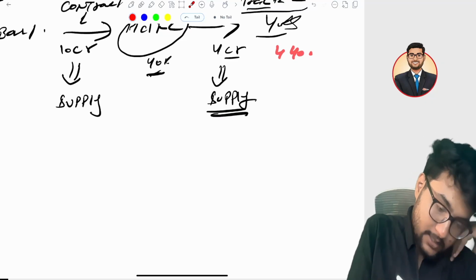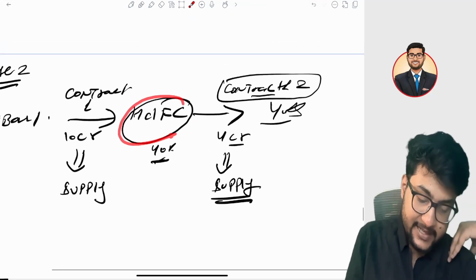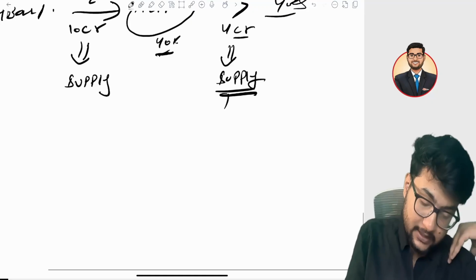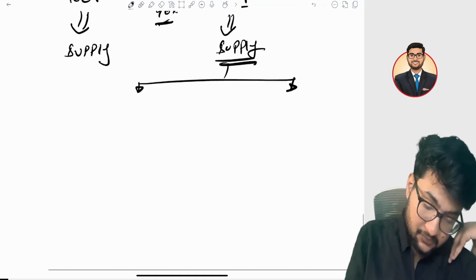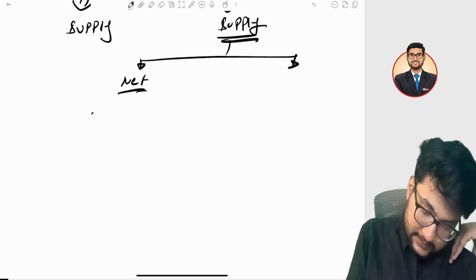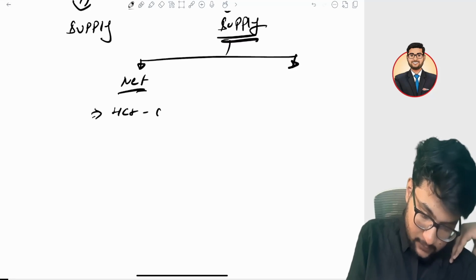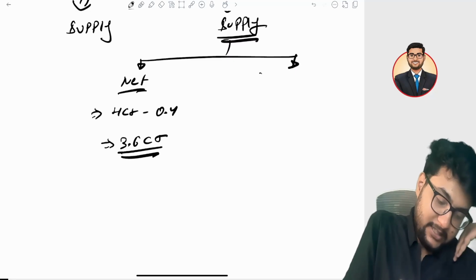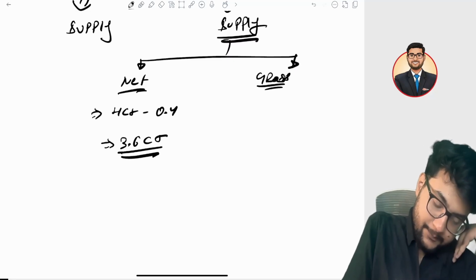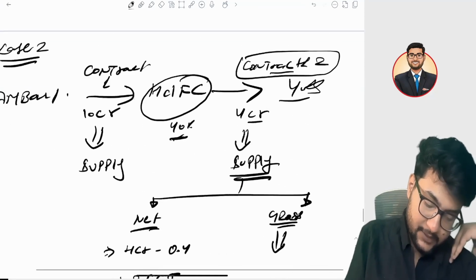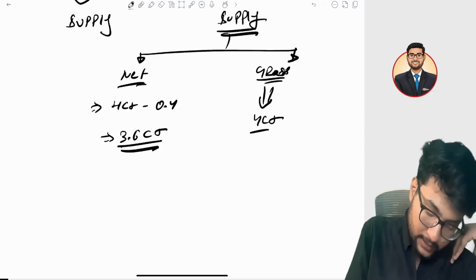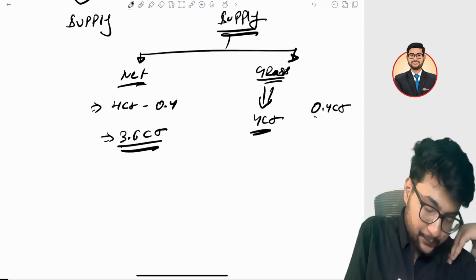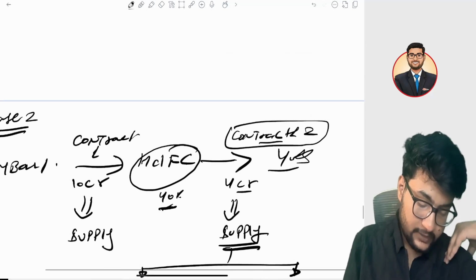So here are two options. First, HDFC Bank, after deducting its seeding commission, let's say 4 crore minus 0.4, 3.6 crore, will pay it to Yes Bank. Another is the gross basis. Here, HDFC first of all will pay the full 4 crore amount, and will get 0.4 crore from Yes Bank.